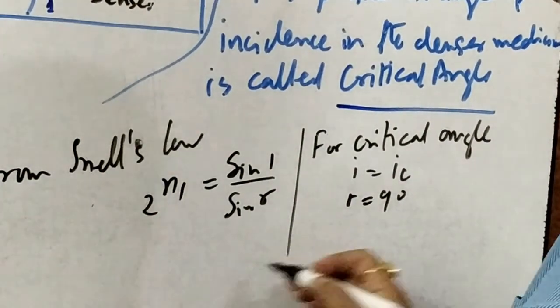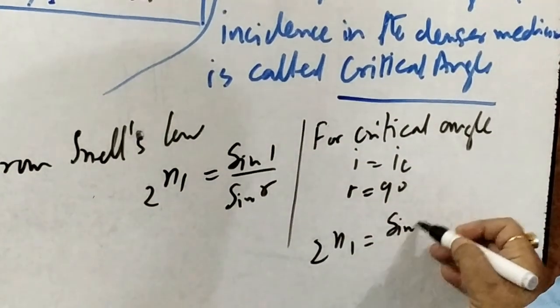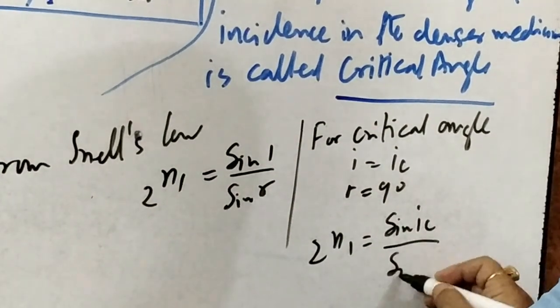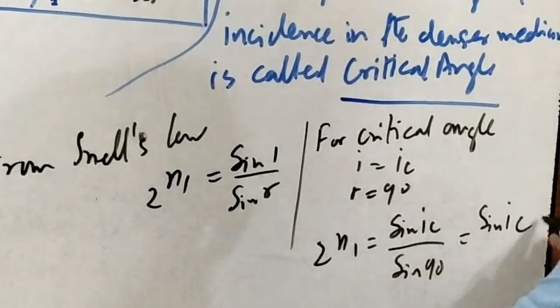We have 2 and 1 equal to sine IC upon sine 90. Sine 90 is 1, therefore simply sine IC.